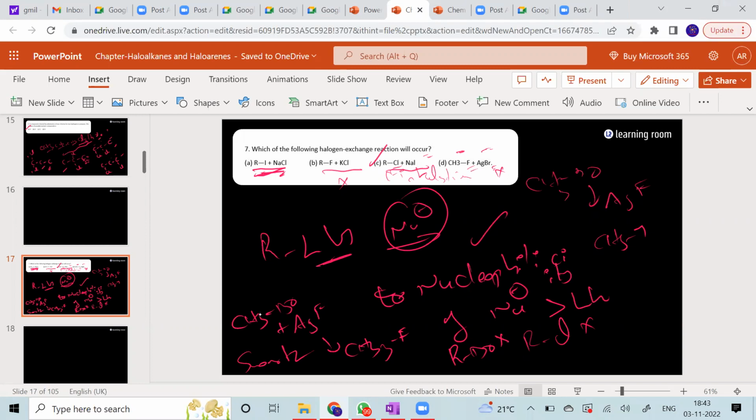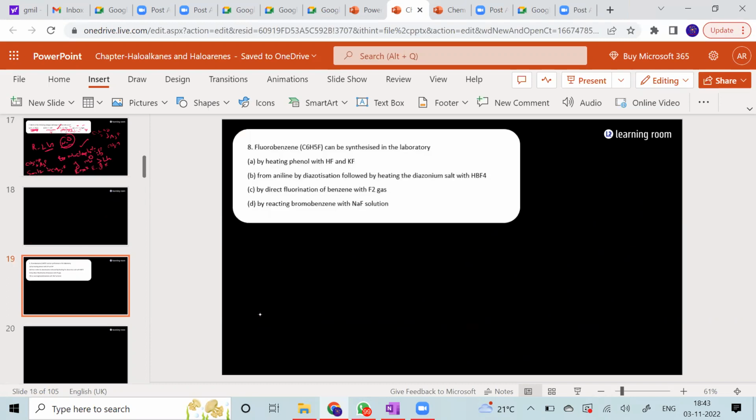Sir, since iodine is a better leaving group, will that affect that? That's also a good question, right? But again, leaving capacity is one criterion to look for. Absolutely. But in aqueous solutions, your I minus being a better nucleophile than Cl minus will not be able to replace it. But what you're saying is absolutely true, I minus is a better leaving group. True. But it's the opposite, that is, your Cl minus being a weaker nucleophile will not be able to replace this. Okay, right. Fine.